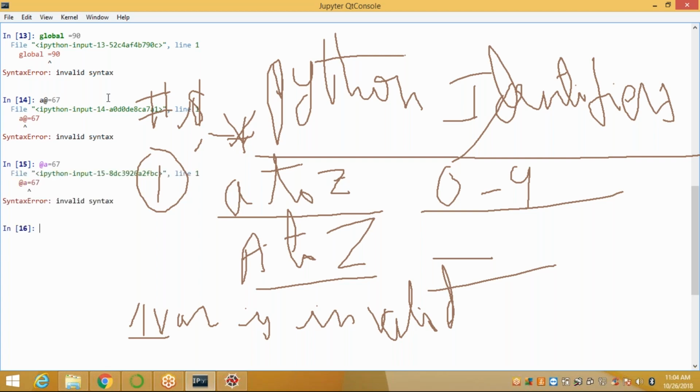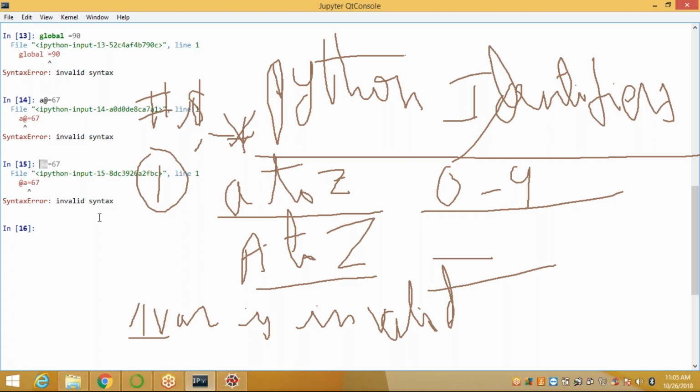Actually, when you use the at the rate of symbol, it displays a different color. Why? Because you can use the at the rate of symbol at the time of creation of closures in Python. That's why it displays a different color.